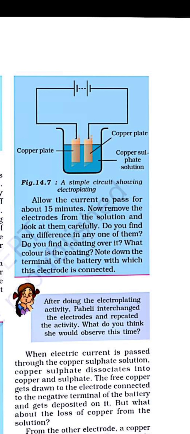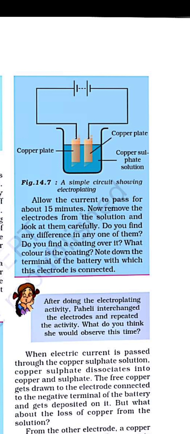That means plating is being done with the desired material when required. So this is the process done through the current, where a desired material is deposited on another material, and it is considered electroplating. Whenever the electric current is passed through any solution, it gets dissociated and forms a coating on the other material.